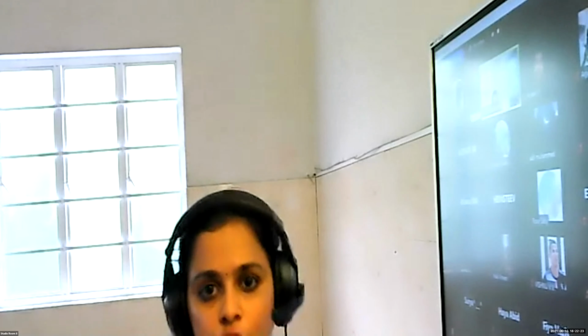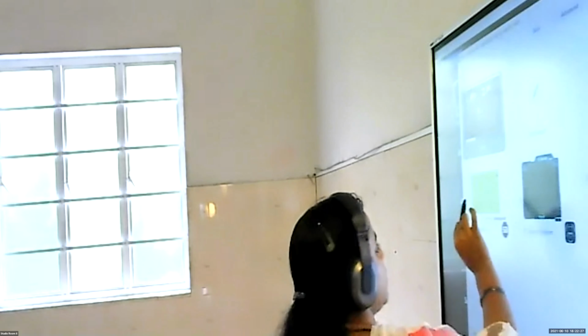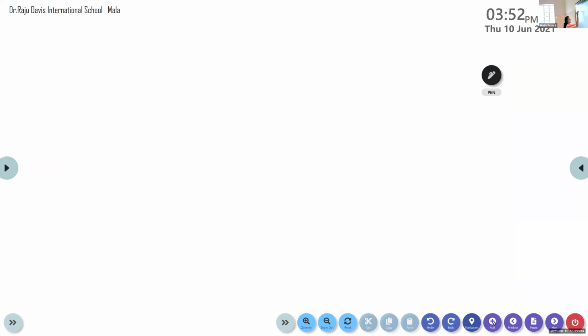So, if you get a question, how is the rainbow formed, you must write this first answer. The formation of rainbow occurs due to 3 reasons. The first one is refraction. The second one is dispersion.